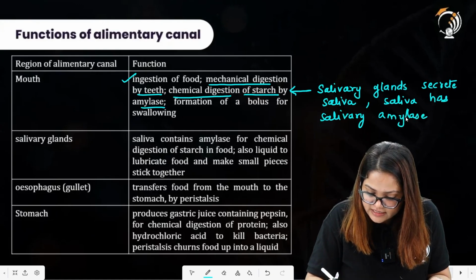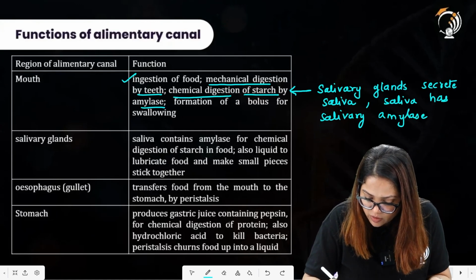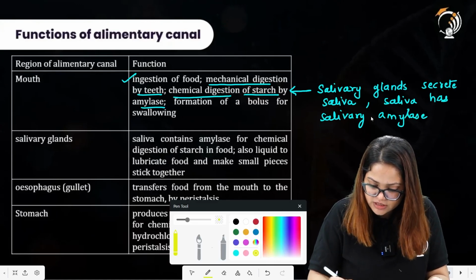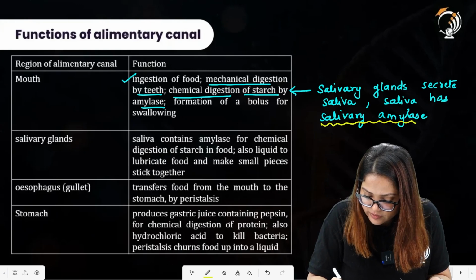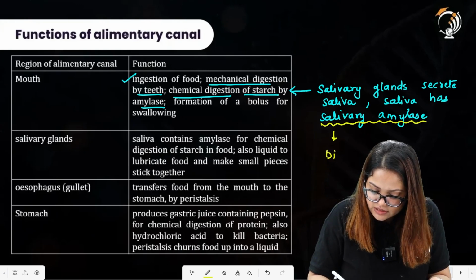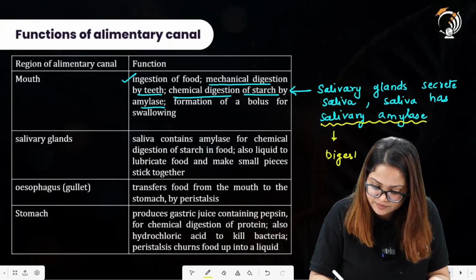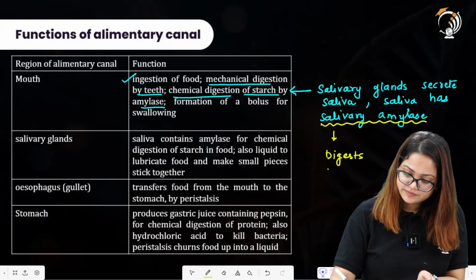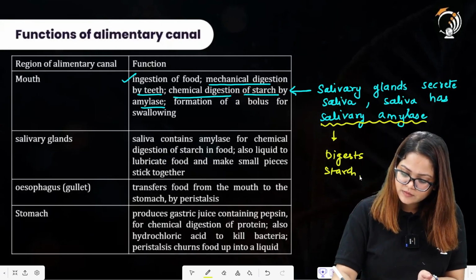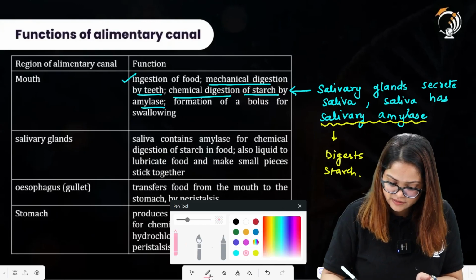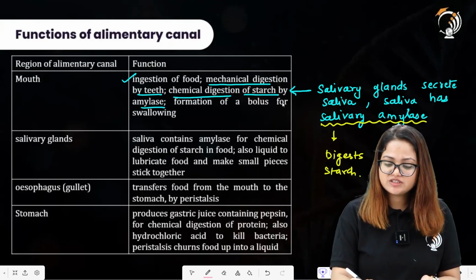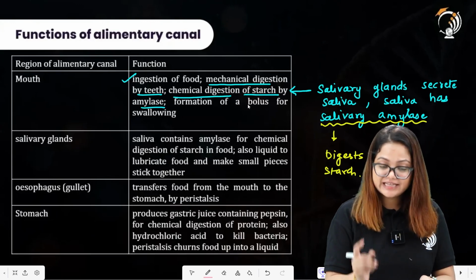This is the enzyme which will be acting upon the starch molecules. This is the enzyme that digests starch. So here the statement is telling us that chemical digestion of the starch will be occurring by the amylase enzyme.